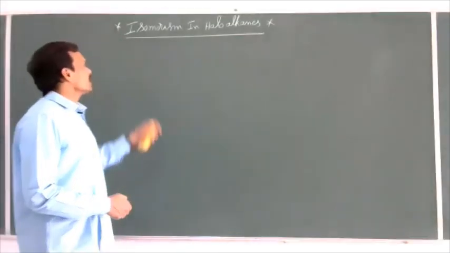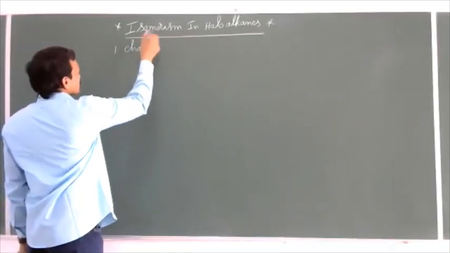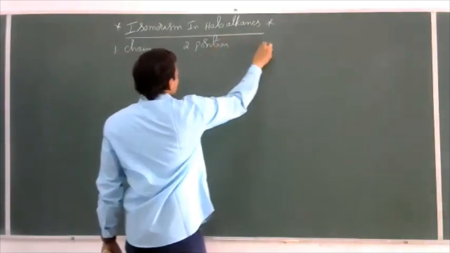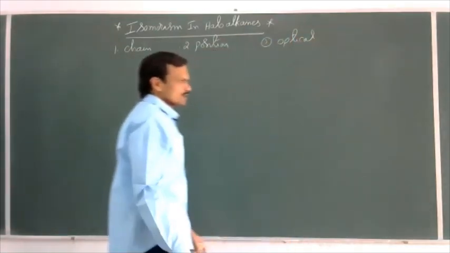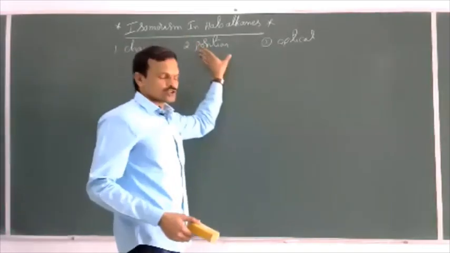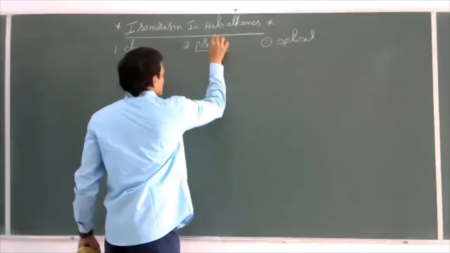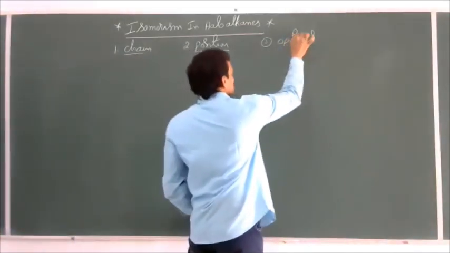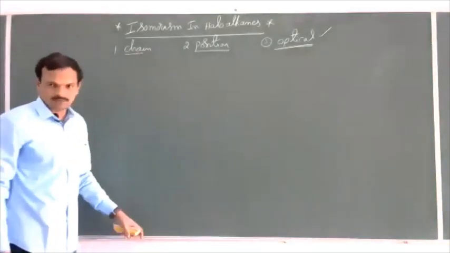Out of these, haloalkanes mainly exhibit chain isomerism. The second one is position isomerism, and the third one is optical isomerism. So haloalkanes exhibit mainly three types of isomerism: chain, position, and optical. Regarding chain and position isomerism, we have already studied them in the first BE syllabus. Regarding optical isomerism, we still didn't discuss it. We will discuss optical isomerism in the haloalkane chapter itself.